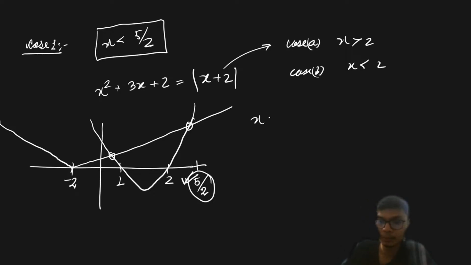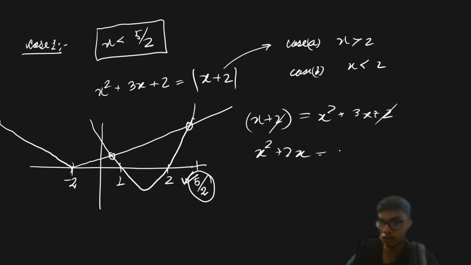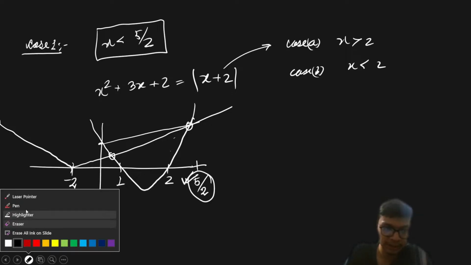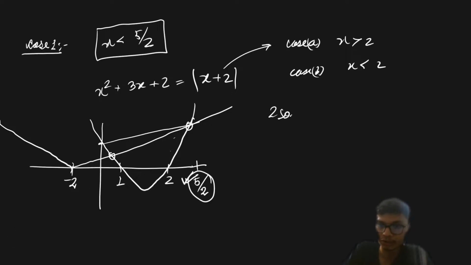So if I put this expression x minus 2 is equal to x square plus 3x plus 2, then from this I'll have the expression x square plus 2x equal to 0, right? So with this I will have two roots, x equal to 0, that means it is intersecting at 0, and x equal to 2 over here. We'll see that x equal to 2 is basically within the 5 by 2 limit, right? So for this particular case, it will have two solutions, right?